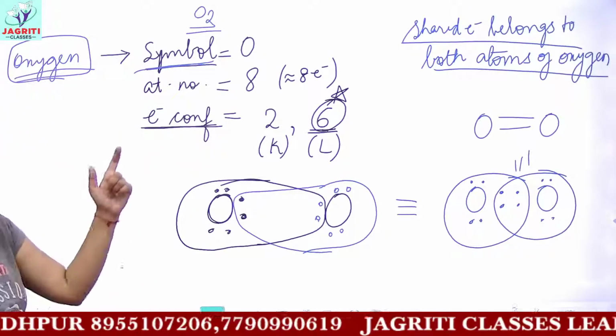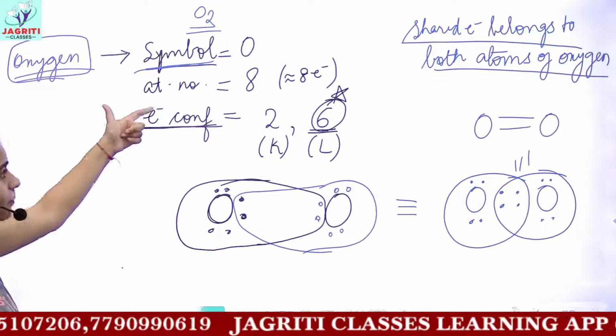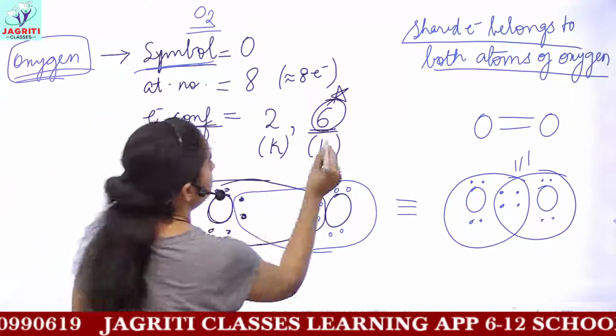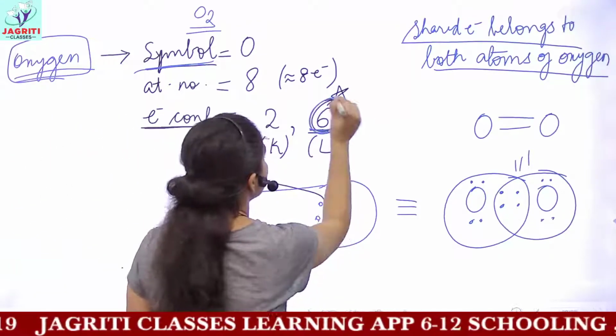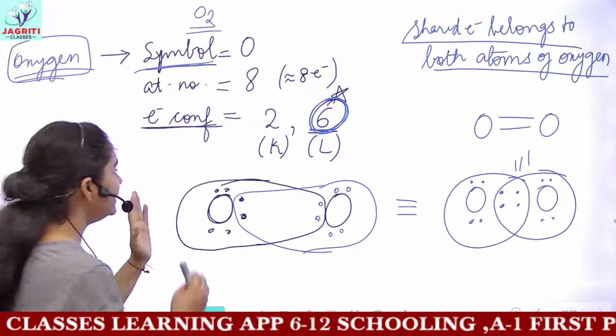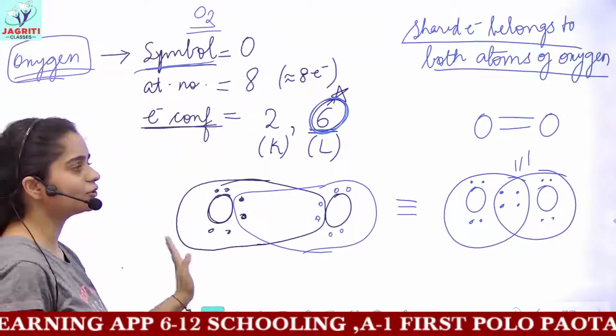For writing the electron dot structure, you have to write the symbol, then write its atomic number and the electronic configuration. After writing the electronic configuration, the valence electrons which you get, you arrange near the symbol. And then you do the sharing according to the octet rule. You complete its 8 electrons.